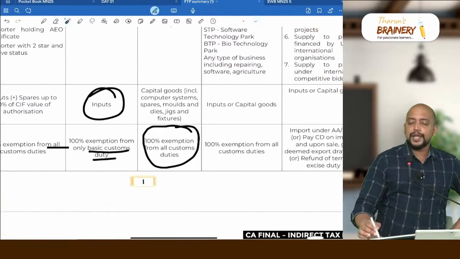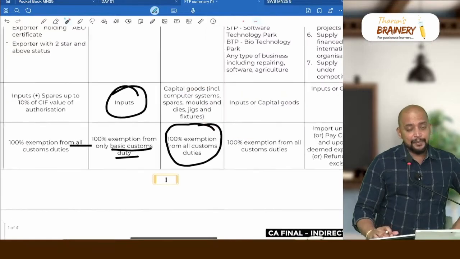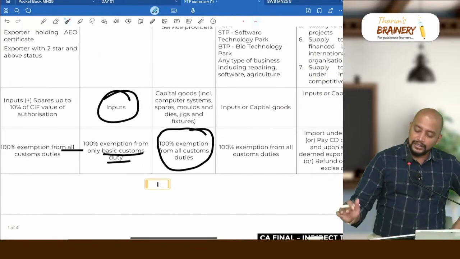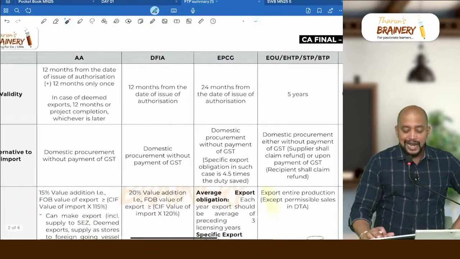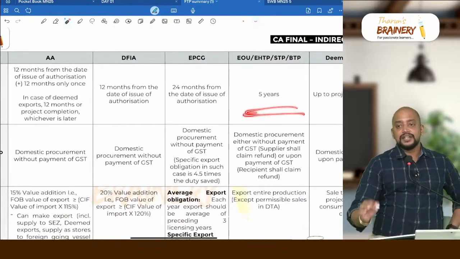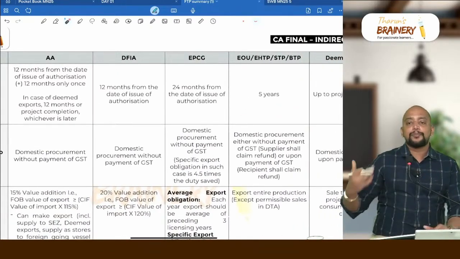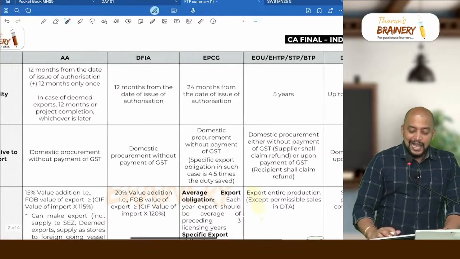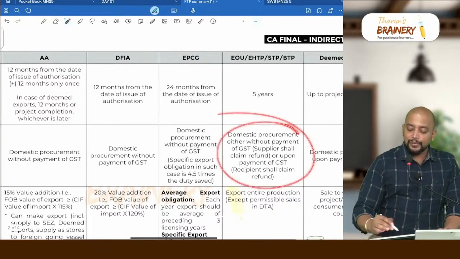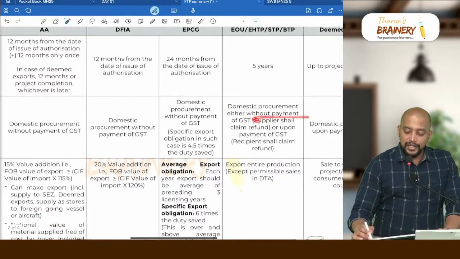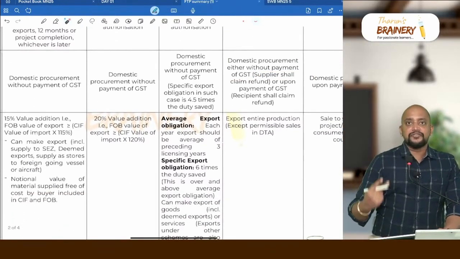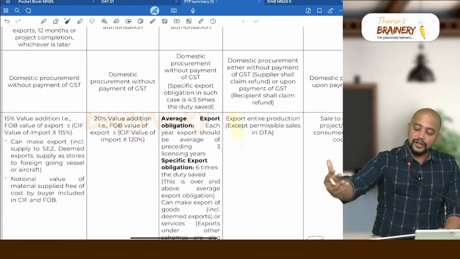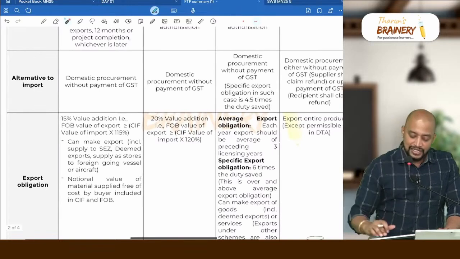And what can be imported? Inputs and capital goods, with the benefit of full 100% exemption from all customs duties. And what is the validity? 5 years, means every 5 years they need to apply for EOU status. And can they make domestic procurement? Yes, without payment of GST. So thereafter, two options for refund. Either the supplier can get refund or the recipient can claim refund, that is in GST.